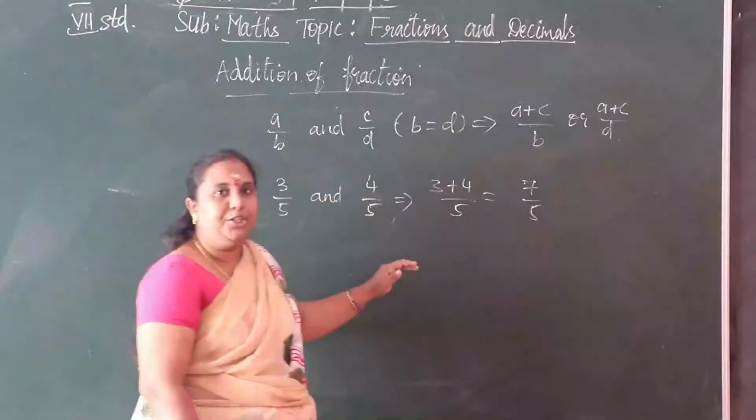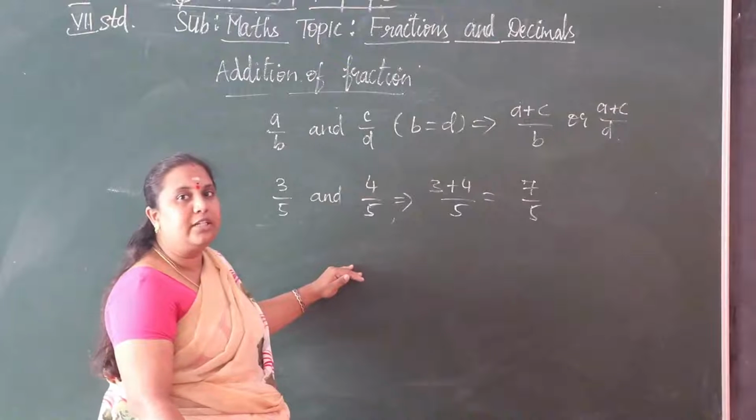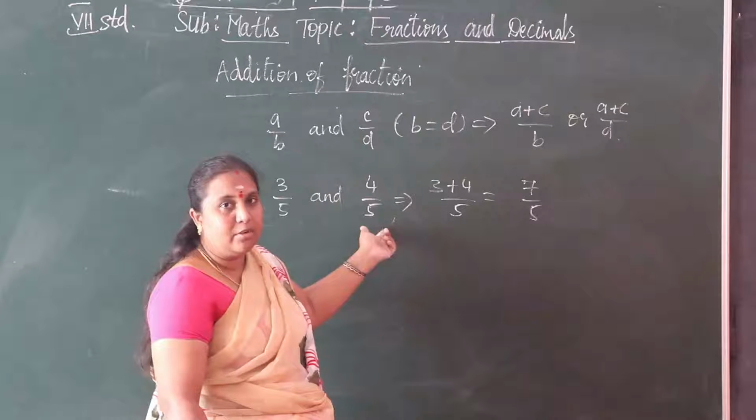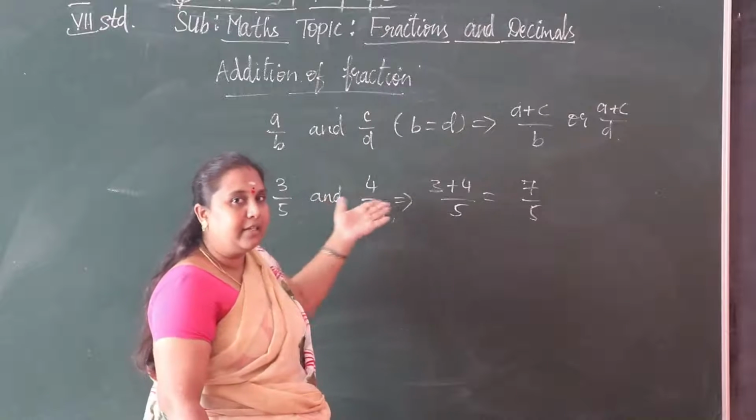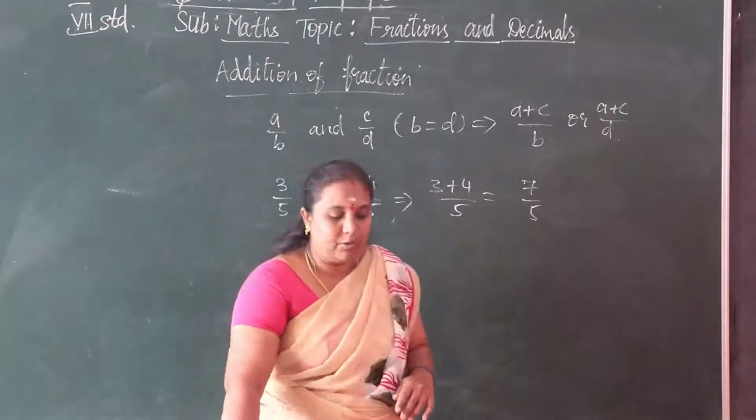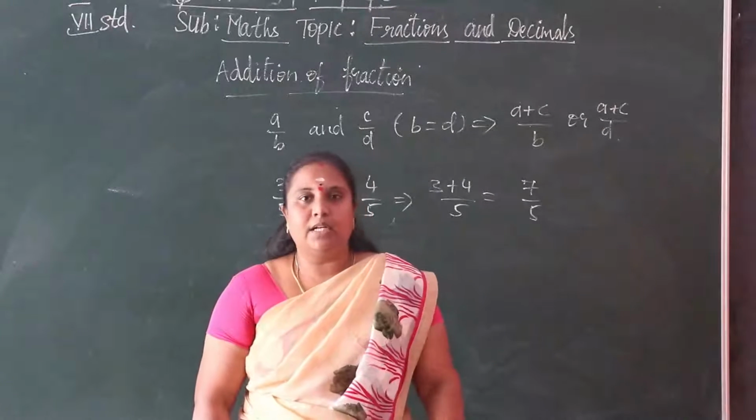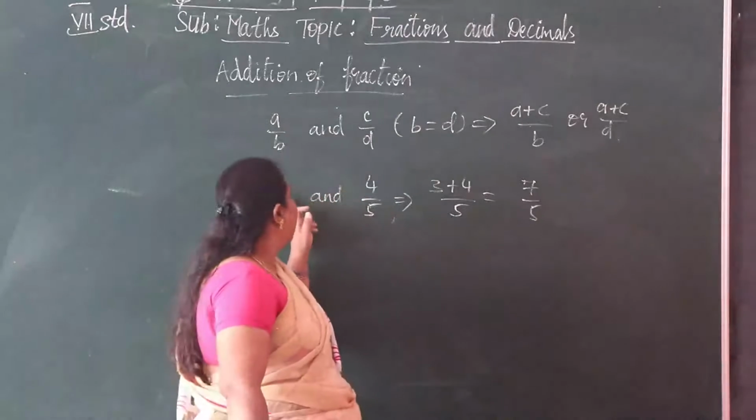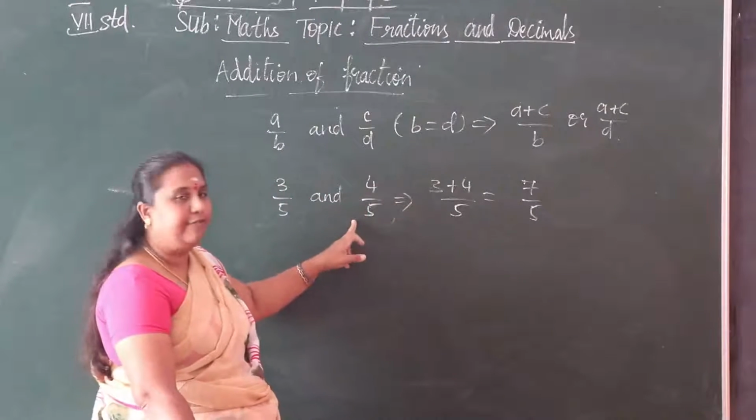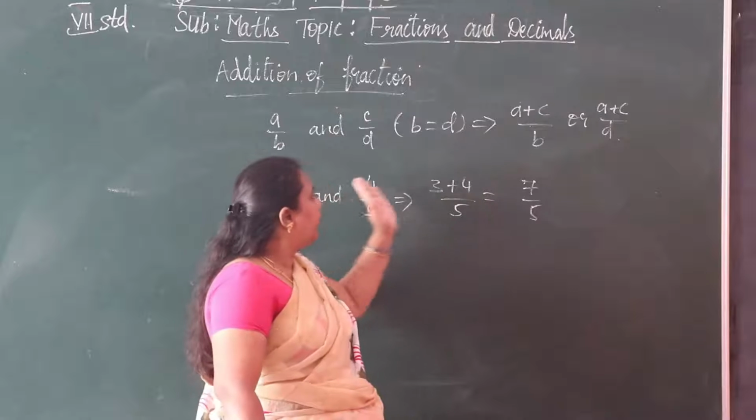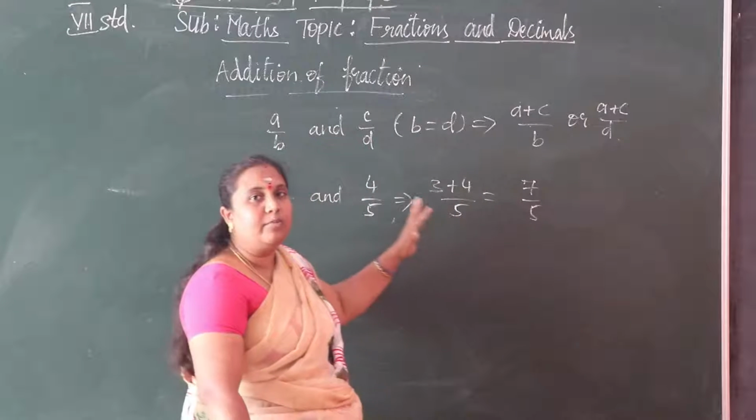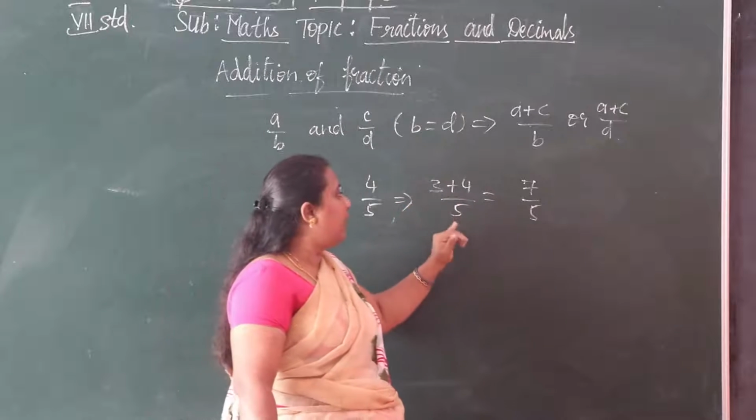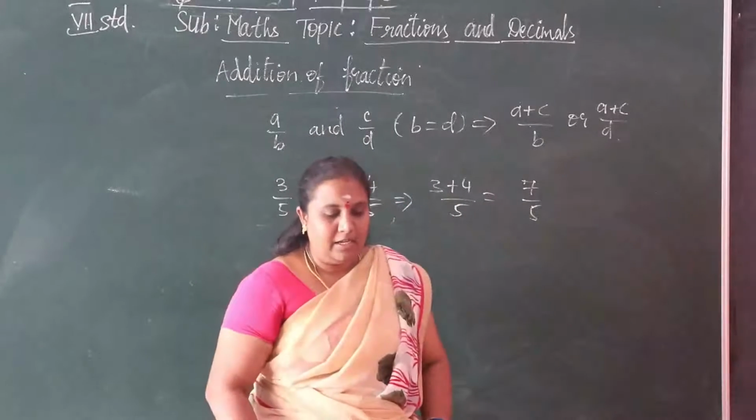Is the answer. So in addition also the denominators must be the same, and while adding we add the numerators only. Here we have the example 3 by 5 and 4 by 5. We add the numerators and the denominators are the same, so we write it once. So 3 plus 4 by 5, that is 7 by 5.